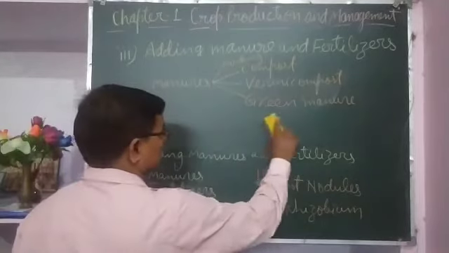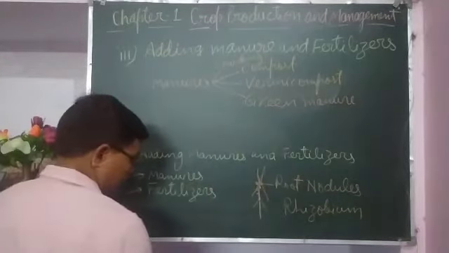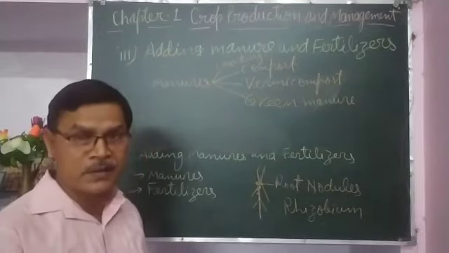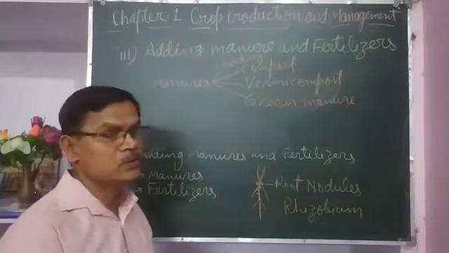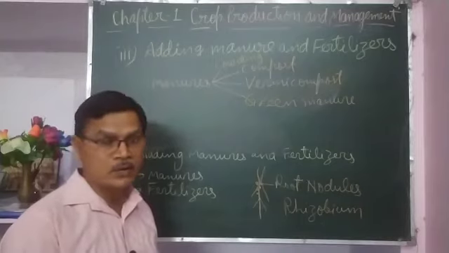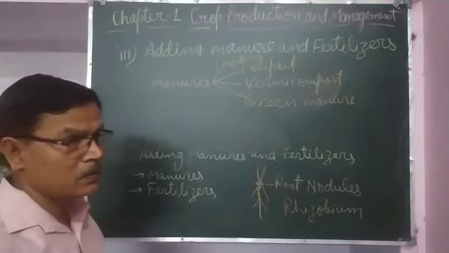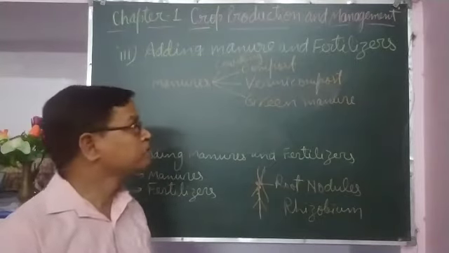some of the leguminous plants are grown in the crop field, not for the purpose of taking yield from it, but for the purpose of adding fertility and nutrients into the soil.